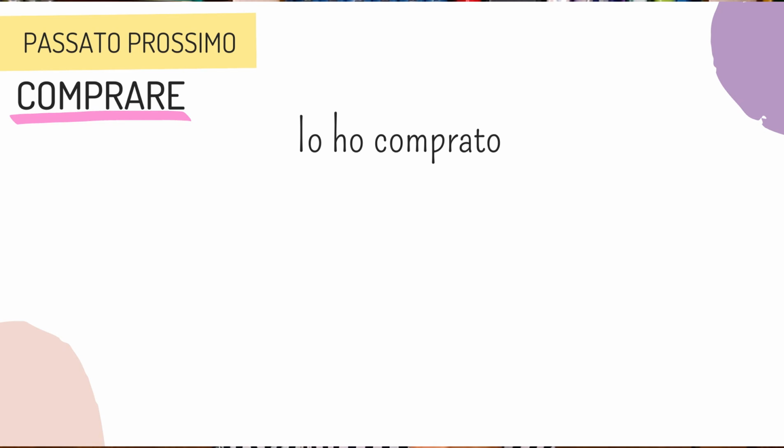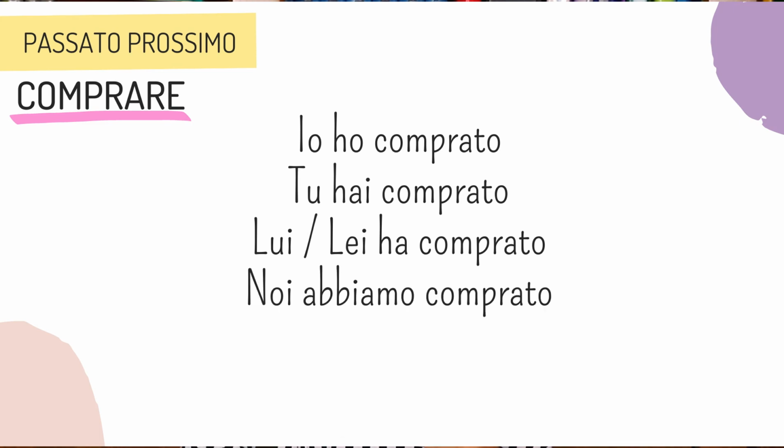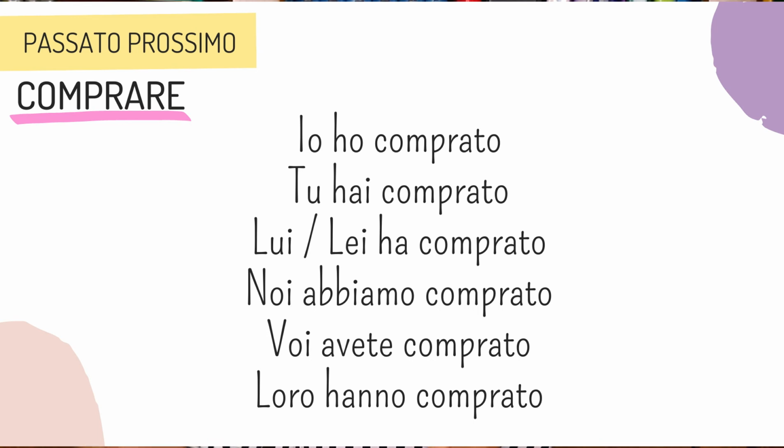Io ho comprato, tu hai comprato, lui, lei ha comprato, noi abbiamo comprato, voi avete comprato, loro hanno comprato. So the past participle comprato is the same for all pronouns.